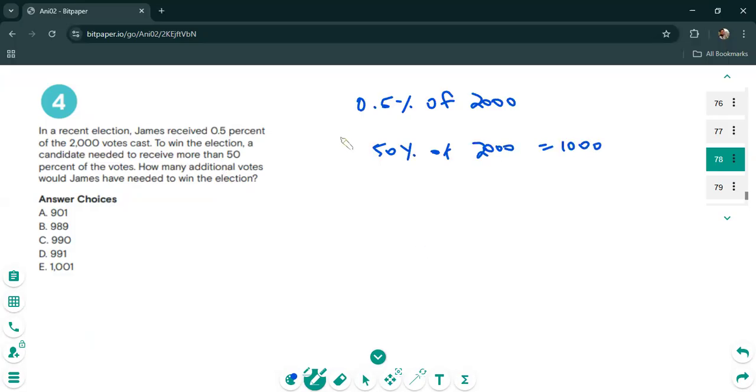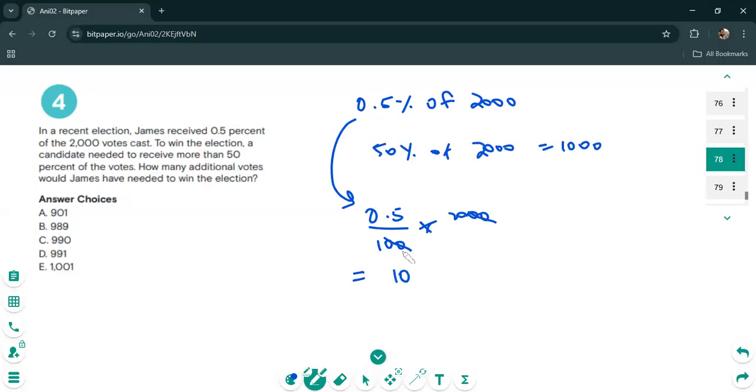And if you do 0.5% of 2000, the best way to calculate it is to first convert the percentage into a fraction by dividing by 100 and then timesing by 2000, because the "of" implies multiplication in percentage questions. So these two will cancel out. 0.5 times 20, that is 10.